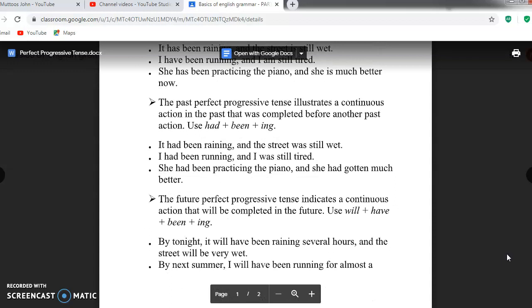The past perfect progressive tense illustrates a continuous action in the past that was completed before another past action. For example, it had been raining and the street was still wet. It means the raining is stopped, but the street was wet.